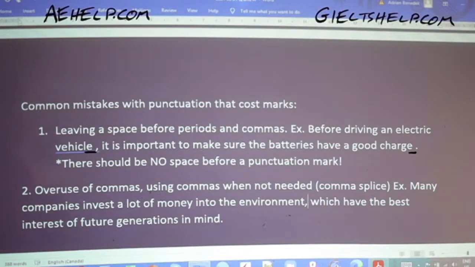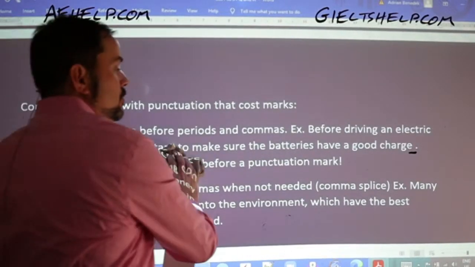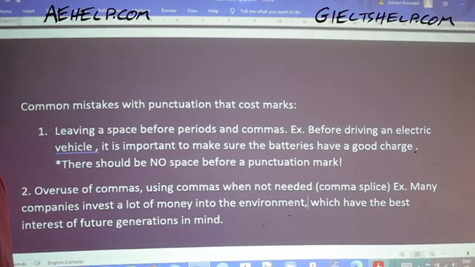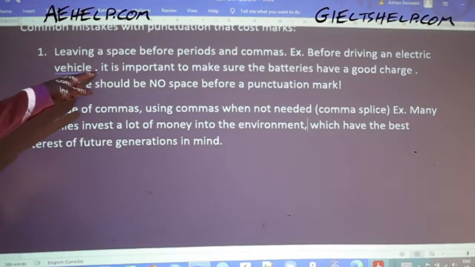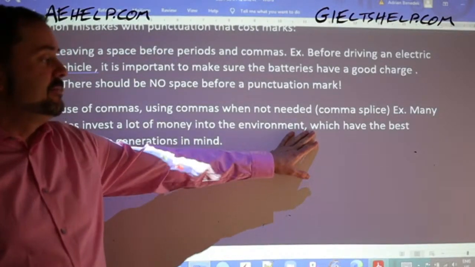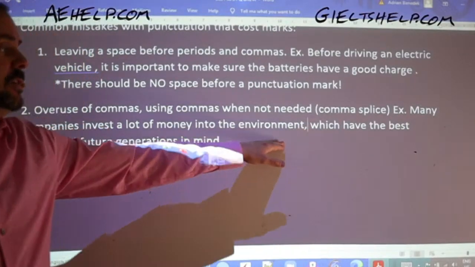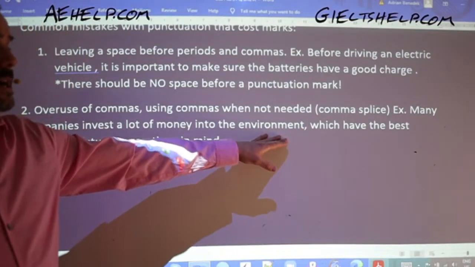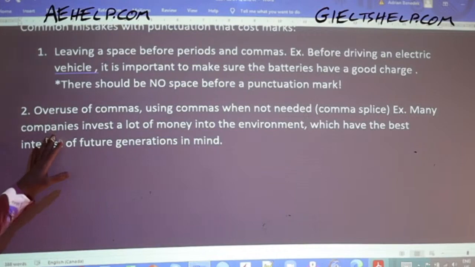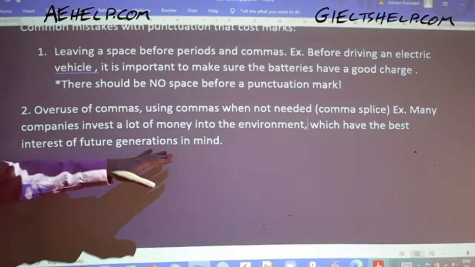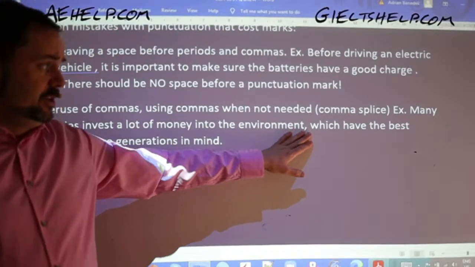Oftentimes I'll see something like this where students learn somewhere that, and you can see the grammar check is catching that space there before the comma. Many students learn that before the word which, you'll often have a comma. So every time they use the word which, they'll put a comma before that, as an adjective clause indication. But oftentimes it's not needed. So many companies invest a lot of money into the environment which have the best interest of future generations in mind. Here you don't need this comma.